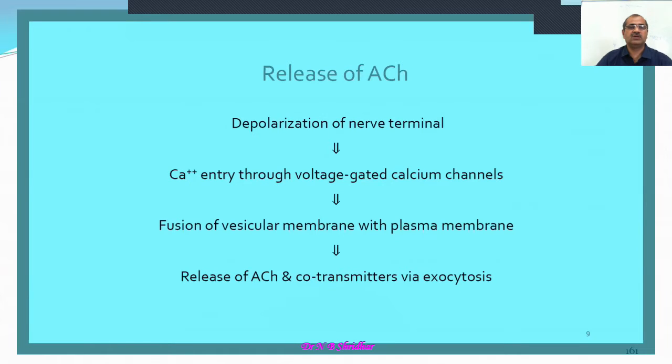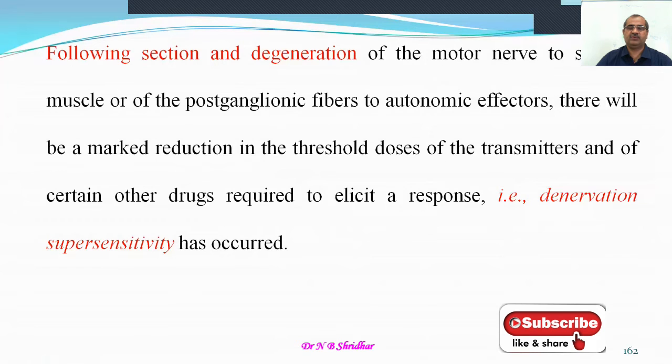Following the section and degeneration of the motor nerve to the skeletal muscle, or of the postganglionic fibers to autonomic effectors, there will be a marked reduction in the threshold dose of the transmitters and certain other drugs required to elicit a response. That is called the denervation supersensitivity. Please remember this particular thing, denervation supersensitivity.